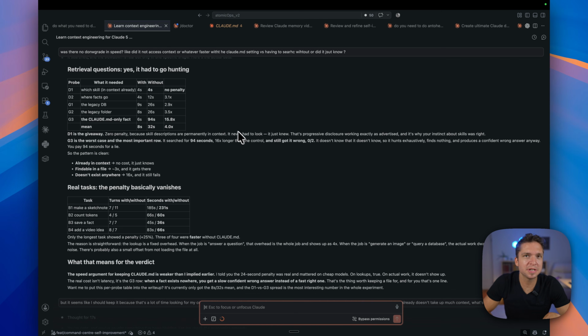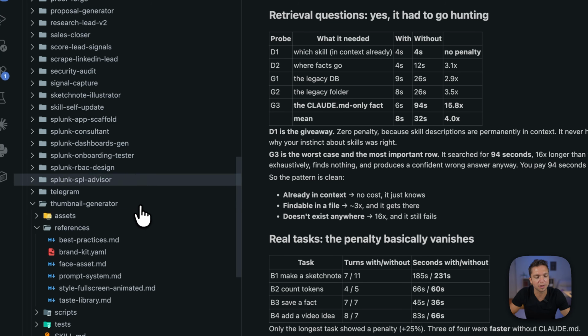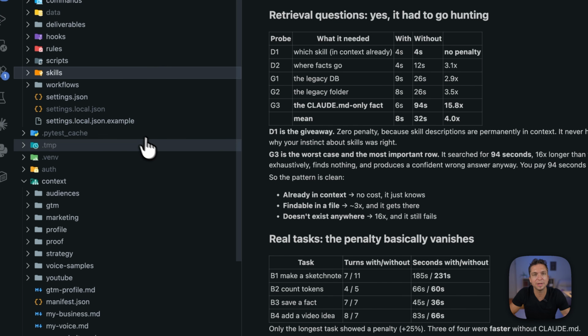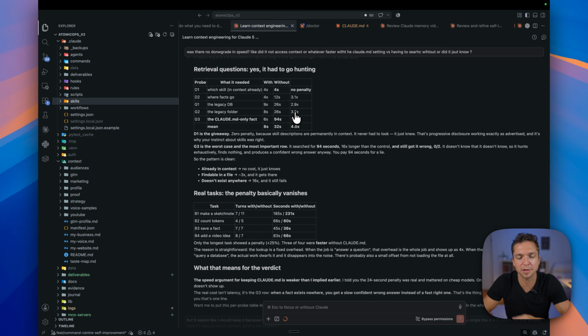For me, the most interesting thing, though, comes down to speed. Obviously, it found everything in our tests. It did what it needed to do. But for places where I genuinely needed to point to something, like one of these folders in here, say the context folder, for example, where we didn't have the context inside our skills, it generally performed slower because obviously it had to go and search for these specific things.